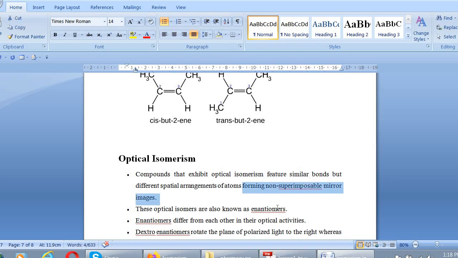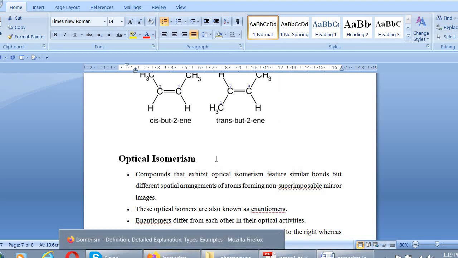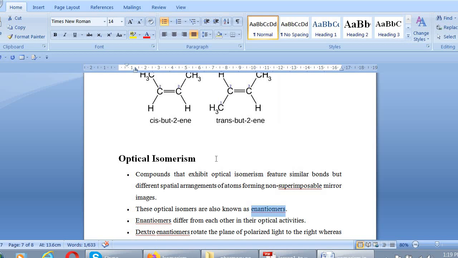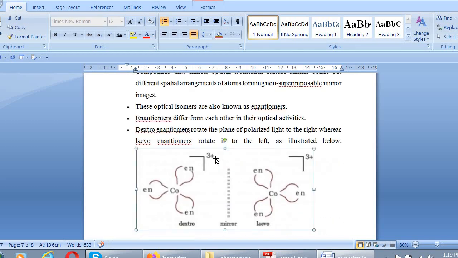And these non-superimposable images that are formed are known as enantiomers. So in the case of optical isomerism, there are two structures which differ in their arrangement in three-dimensional space, and they form non-superimposable mirror images of each other, and these compounds are optically active.